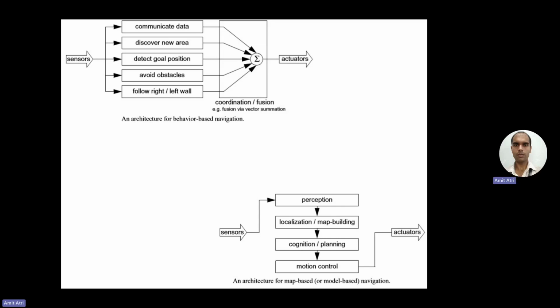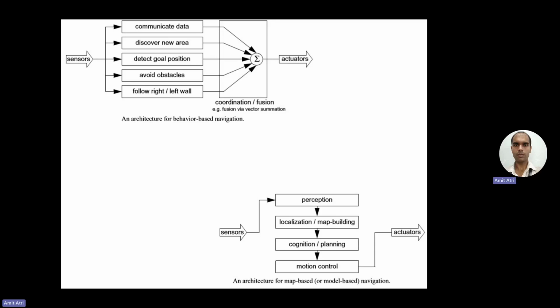Or we can put some type of mark on the wall of room B, and as the robot comes across that mark, it will identify that it has reached room B. Because the map is not built, it only has to follow some pattern, like the left wall or the right wall. So this technique doesn't include building a map, and the complexity level is also less. Then the coordination or fusion: all of this data is fused and sent to the actuators to take the required action.